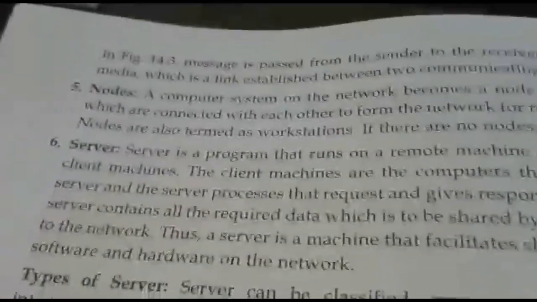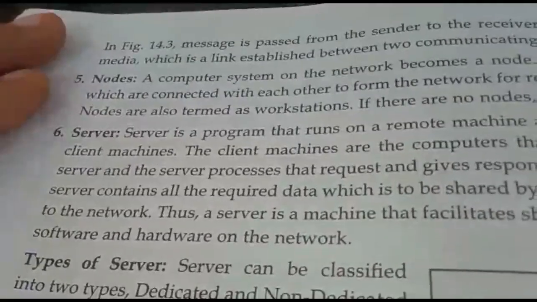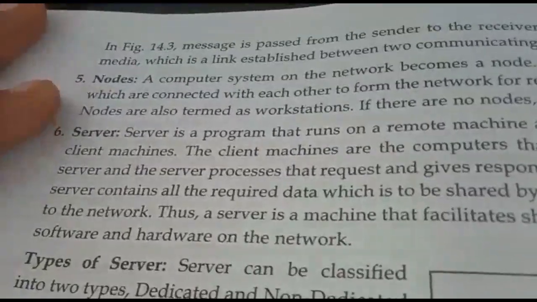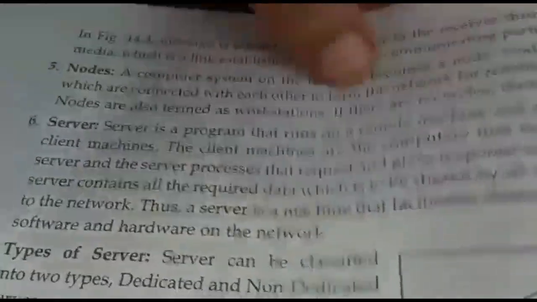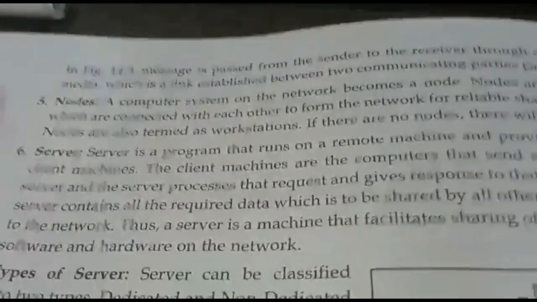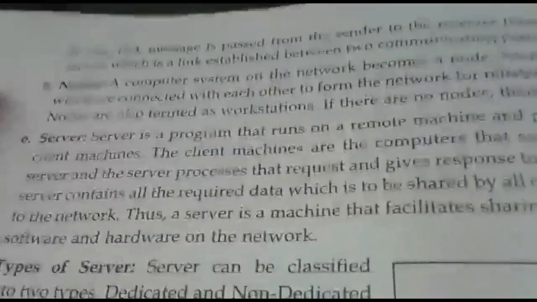Another term is node. We will be talking about these terms in the whole chapter, so these terms should be clear to you. What is the meaning of a node? Just now we talked of a client. In the same way, a node is the same thing. We can define a node as a computer system on the network. A computer that gets connected to some network becomes a node. It is a client now.